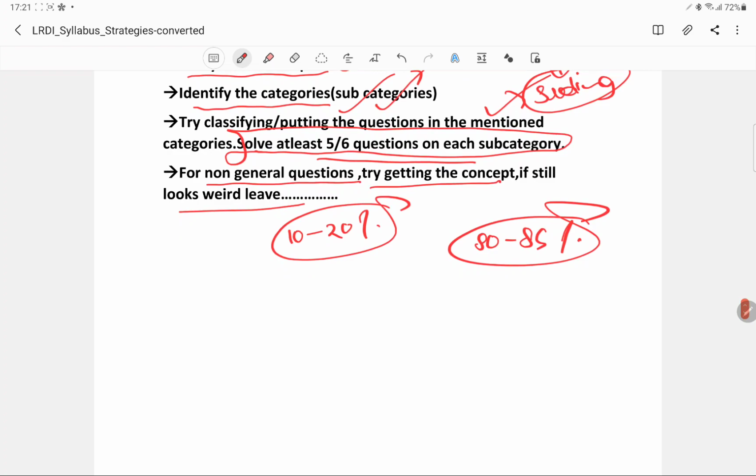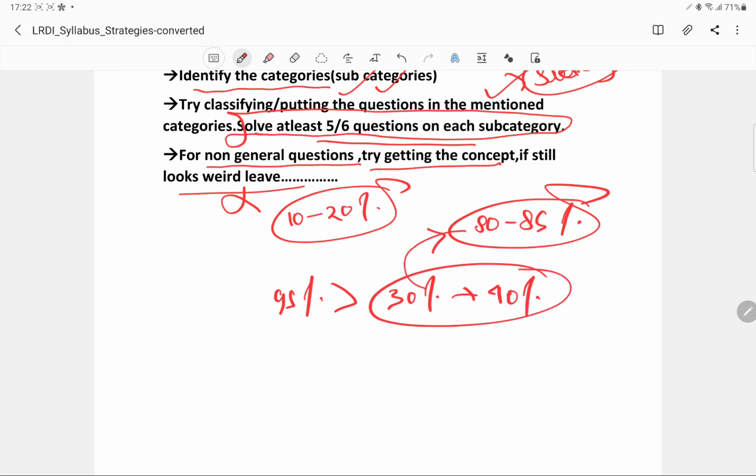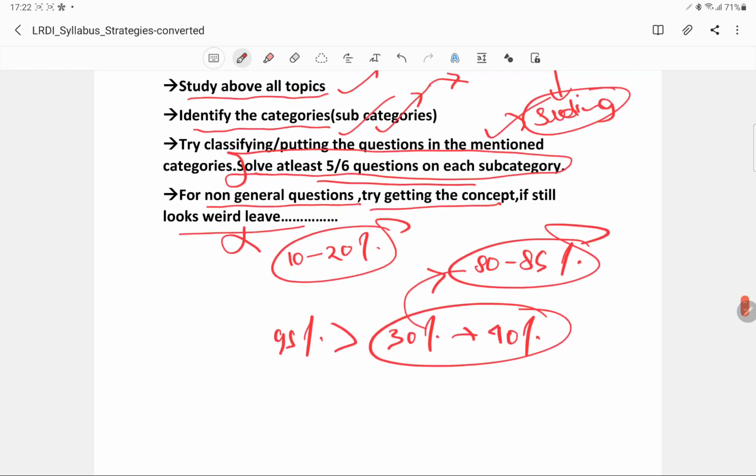So if you find some question that looks weird, try solving it. Try solving it again, but if it still looks weird, leave it, because it is not that worthwhile. Even in exams like CAT, for scoring greater than 95 percentile, you need to be capable of solving just 30 to 40% of questions, and you are doing far better than that. So don't panic. If you are able to solve 80 or 85% of questions with the standard approach or strategy you took for the topic, you are far ahead.